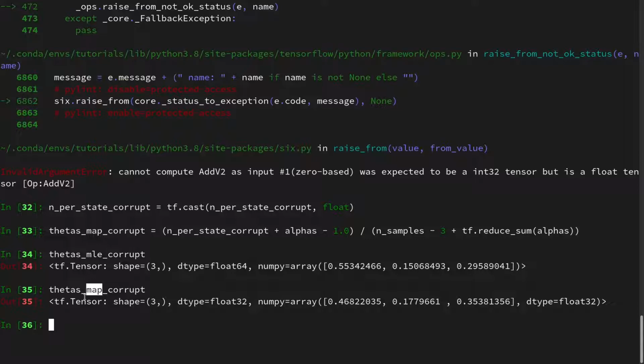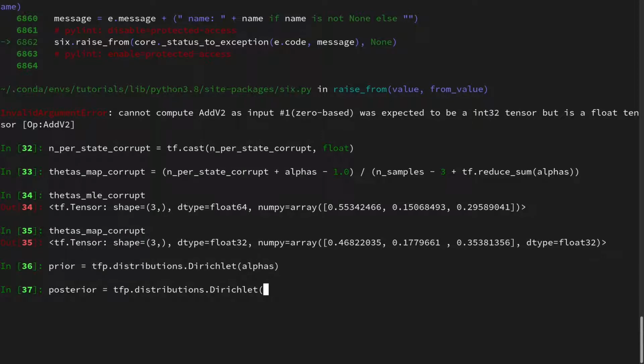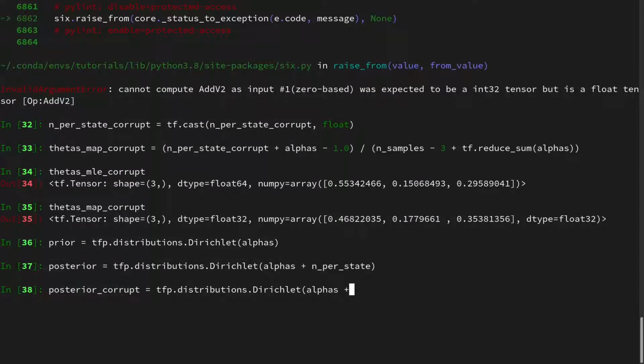But so far we only looked at MAP estimates, and we can also look at posteriors. For this, let us first look at the prior, which would be a Dirichlet distribution with the alphas that we just defined. And then we can do a posterior as the Dirichlet again, but with alpha primes. And recall, alpha primes were nothing else than alphas plus n per state. And then we get the posterior. And we can also do a corrupt posterior, which would be the Dirichlet distribution of the alphas plus the n per state corrupt.